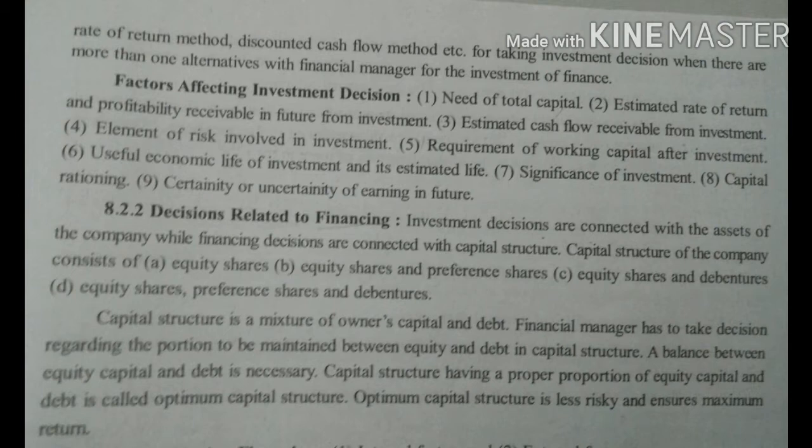Now, second is decision related to financing. Investment decision relates to assets of the company. Financial decision relates to capital structure of the company. Capital structure of the company consists of equity share, preference share, debenture, etc. Capital structure is the mixture of various forms of source of capital.